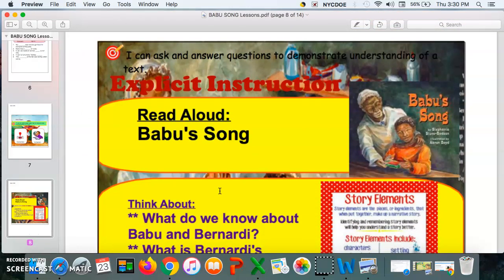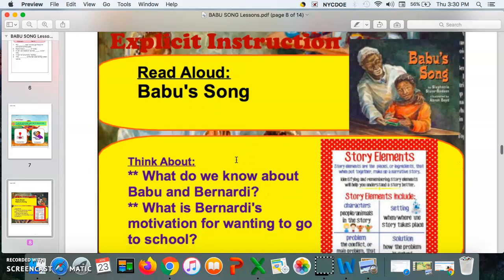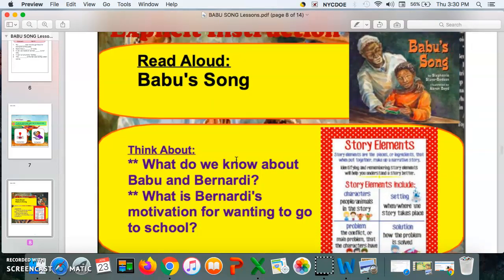As I mentioned before, our story for today again is Babu's Song. With your classwork for today, we have Google Slides of the story, and we also have a recording of the story included for you to listen. So you should have gotten a chance to read the story. You listened to the story yesterday, and if you want to read the slides, you should have gotten a chance to read the story yesterday.